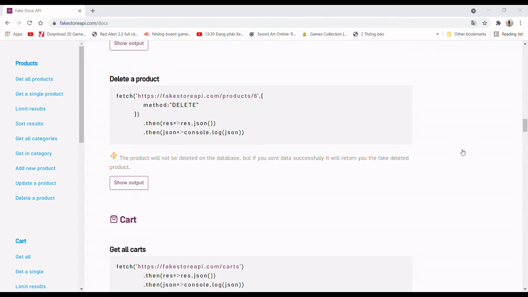So just similar to before, the status code is 200, check the content type, and we'll send it. So the product deleted is shown here, and the tests all pass.